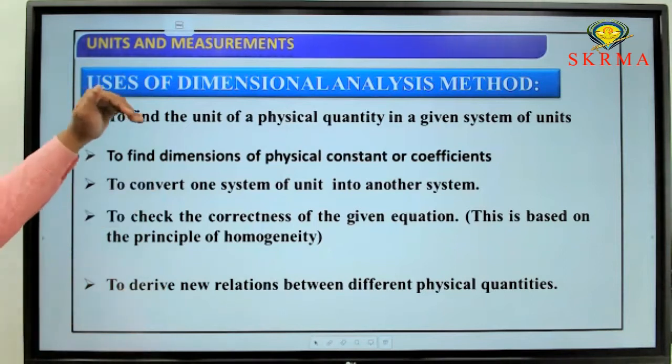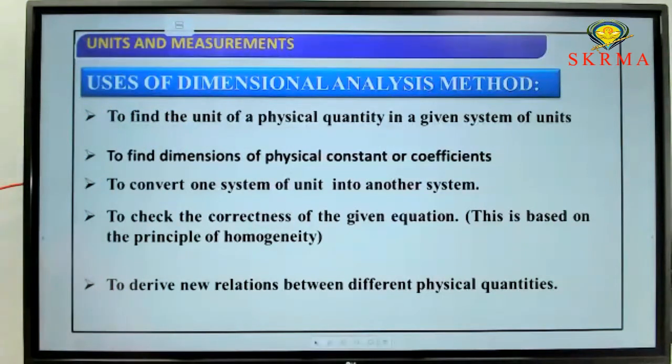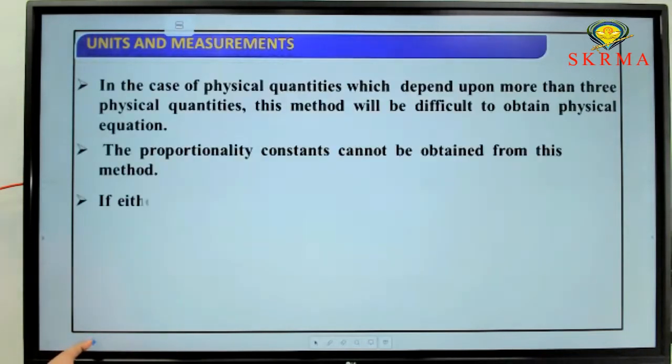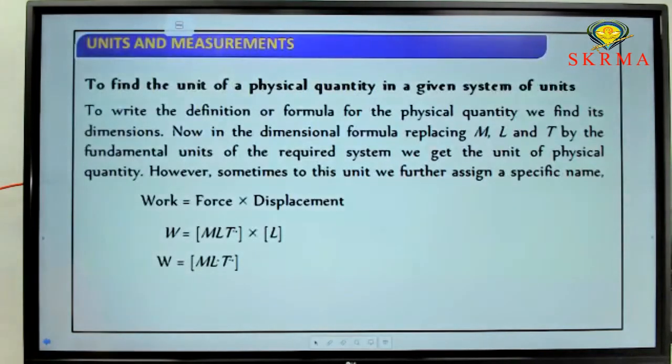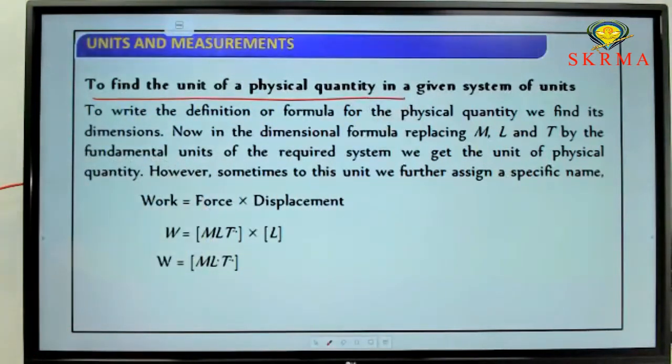Then we can go through each and every use, each and every point. What is the first point? To find a unit of a physical quantity. How are you going to find a unit of a physical quantity? The limitations, we'll go through after this explanation. Just go through the first one. What is the first use? To find a unit of a physical quantity in a given system of units. That is the first application, the first use.